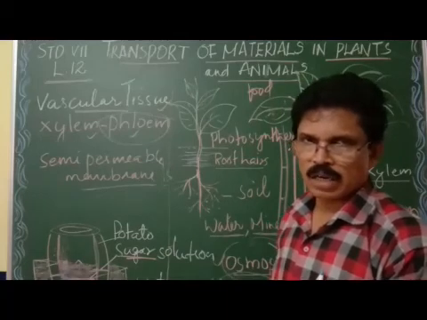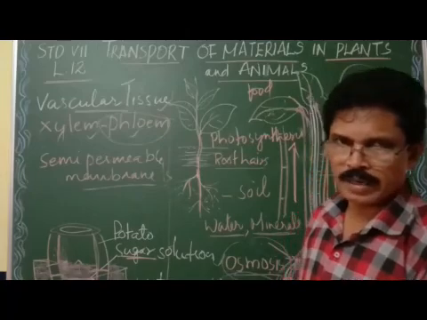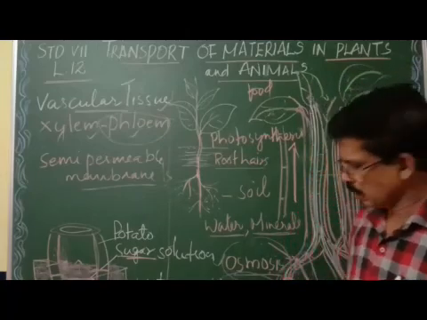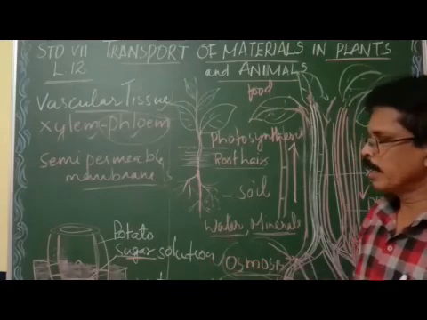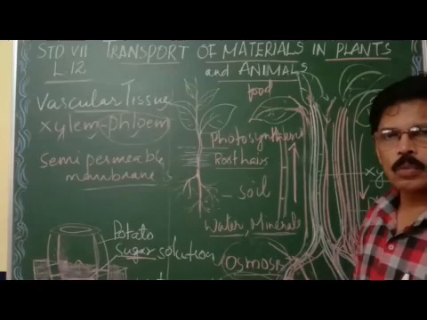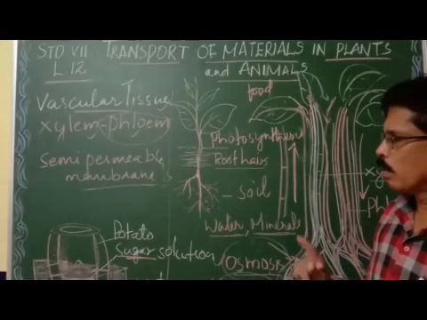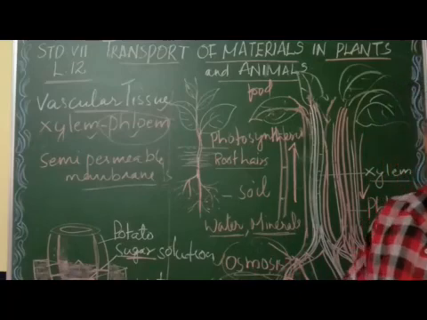So here water and minerals moved from the area where they are more to the area where they are less, that is from soil to the roots. In this way we can understand that water and minerals are absorbed into the roots by osmosis and diffusion. Clear everybody? Thank you.